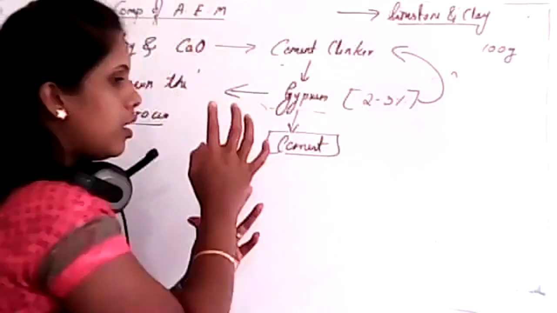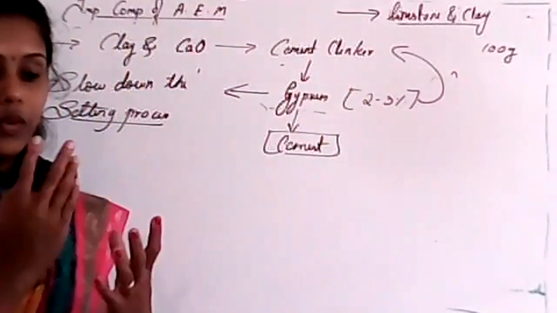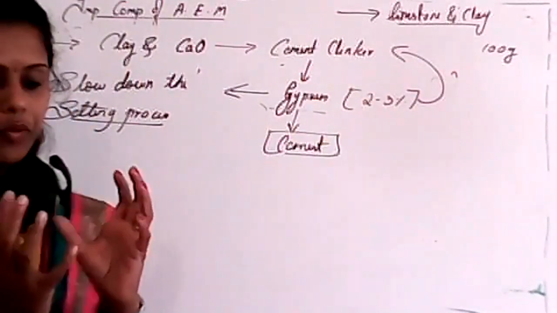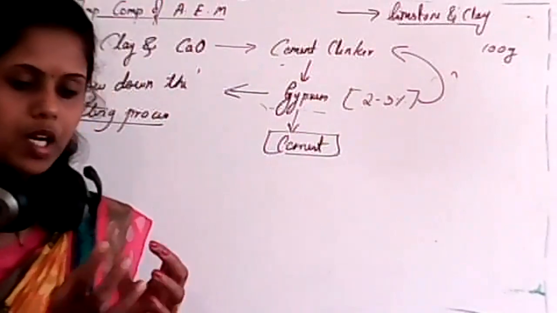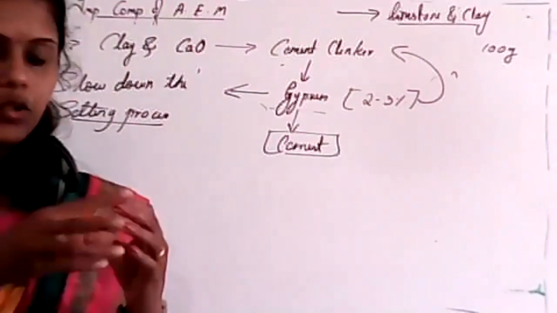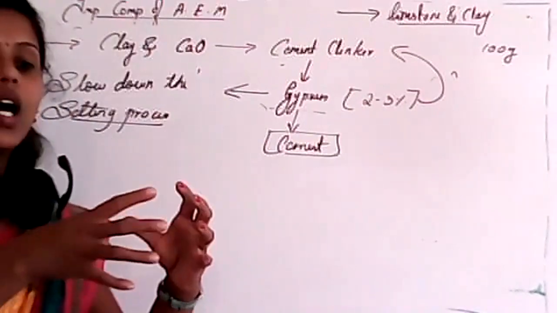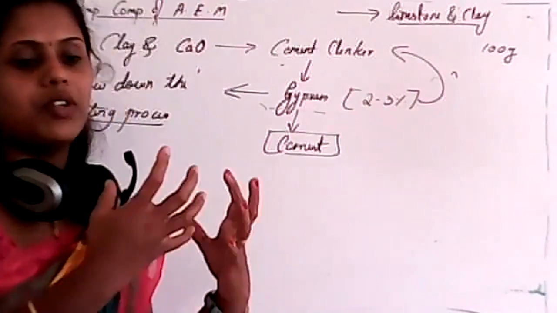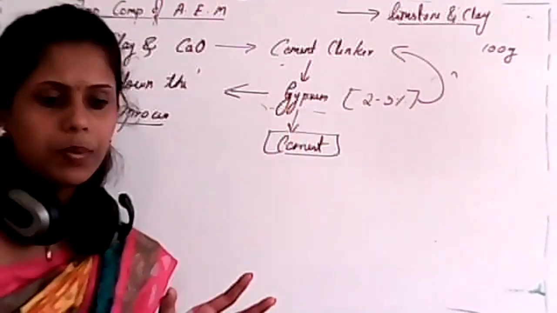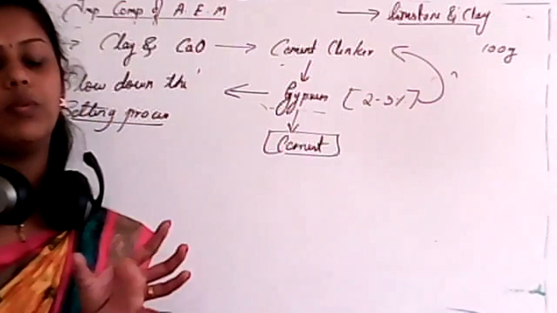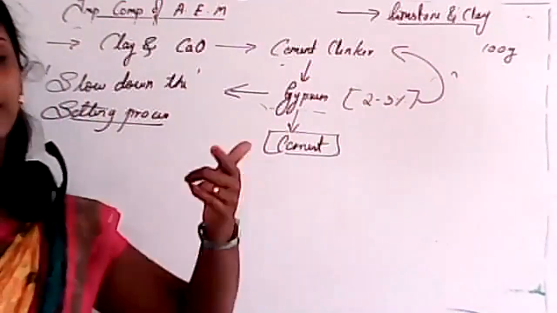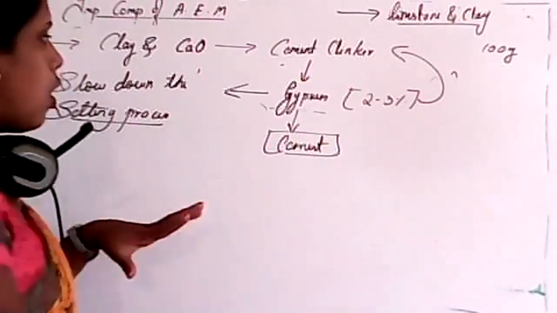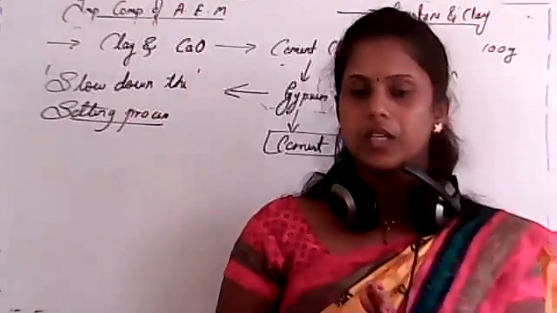Whenever cement mixes with water, setting of cement will start, so it will form a hard mass. Clear? So that's why we add gypsum. It will slow down the process of setting, so it gains sufficient time for setting. If the process is slowed down, the hardness will be more. So that's why we continuously add water, isn't it? So to set the cement clearly. So this is all about your cement. Is it clear, student?